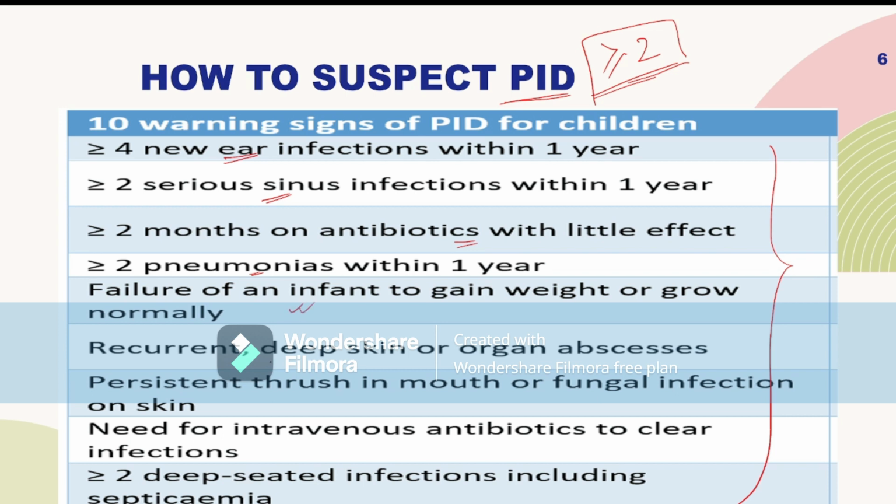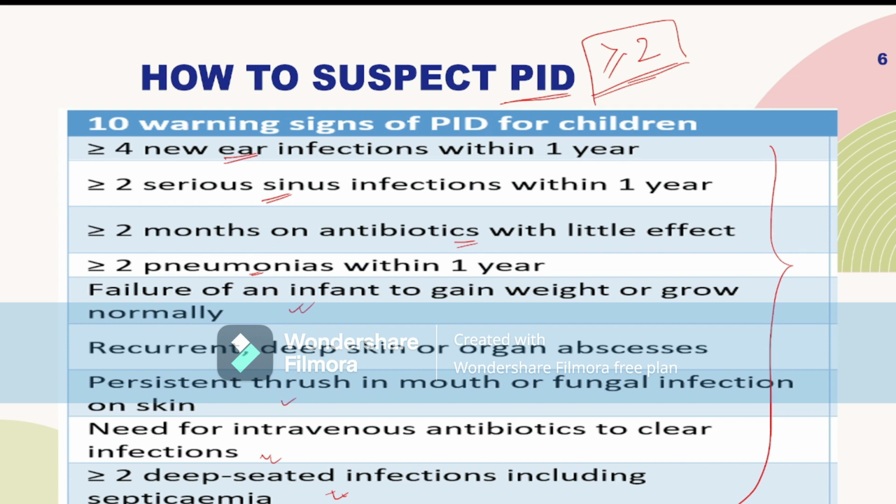Recurrent deep skin or organ abscesses. Two or more deep-seated infections including septicemia, meningitis or cellulitis. Need for intravenous antibiotics every time to clear the infection. Persistent thrush in the mouth or fungal infection of the skin.